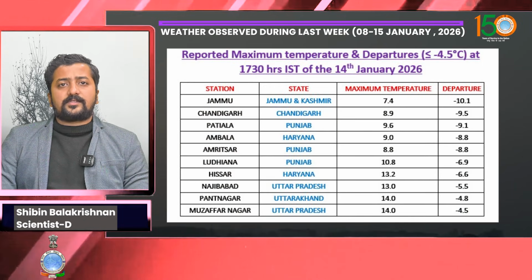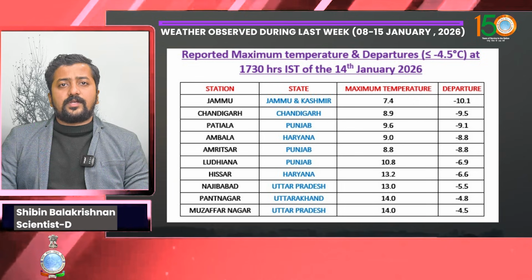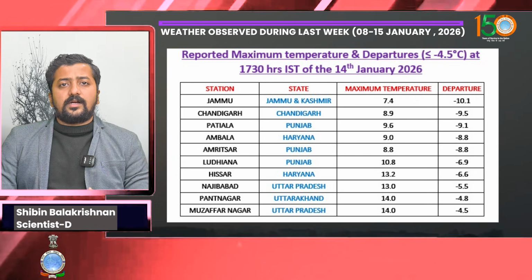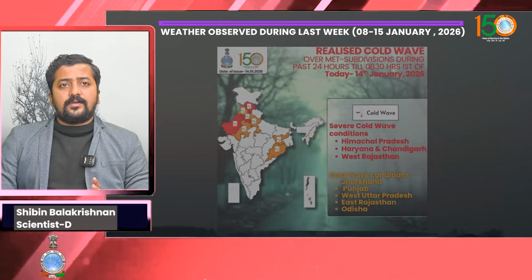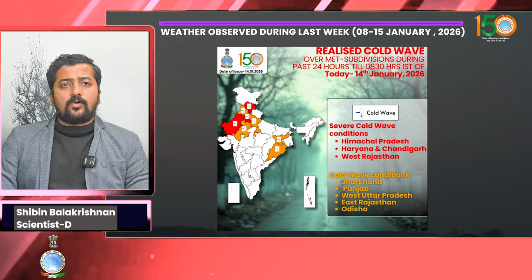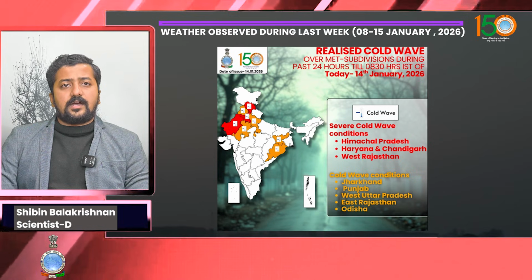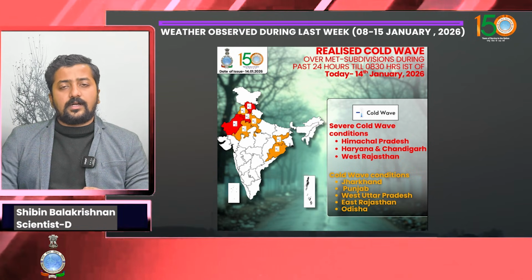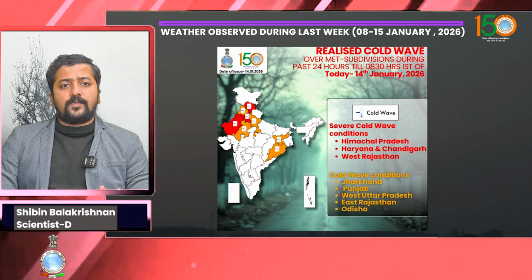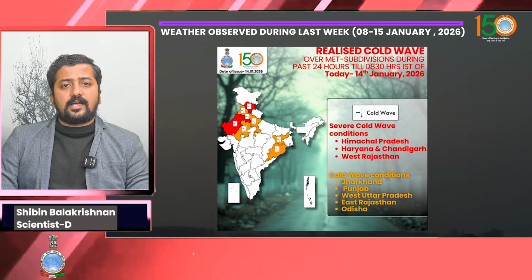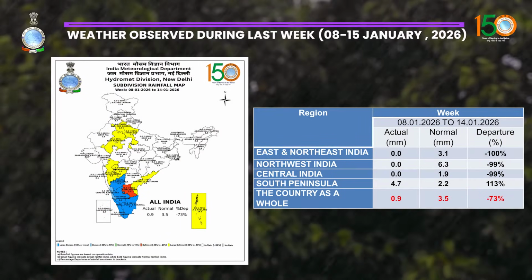With respect to the maximum temperatures of North West India, you can see stations like Jammu, Chandigarh, Patiala, with maximum temperatures in the range of 7 to 10 degrees and departures in the range of minus 10 degrees. Severe cold wave condition as a result has been observed over major parts of Haryana, over parts of, you can say, Rajasthan, with cold wave conditions over parts of Jharkhand, Punjab, East Rajasthan and Odisha. Cold day and severe cold day conditions prevail over northwest India during the second half of the week over Punjab, Haryana and Uttar Pradesh.